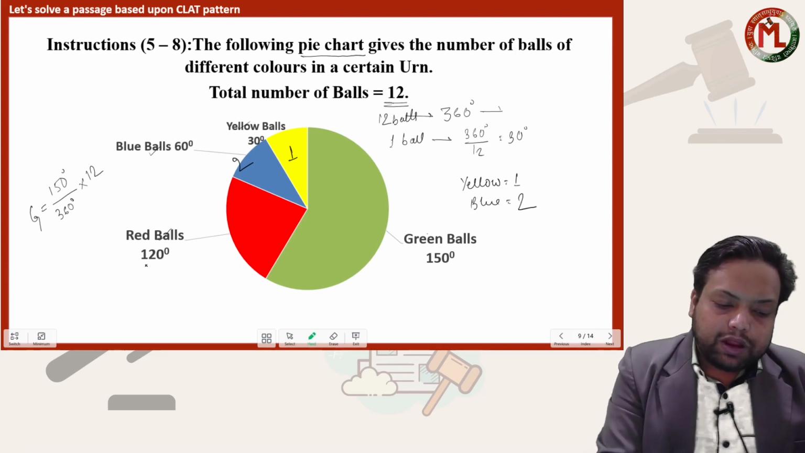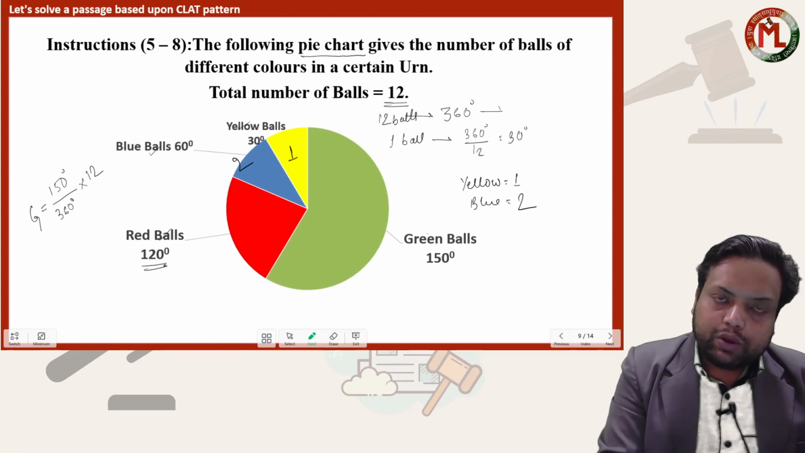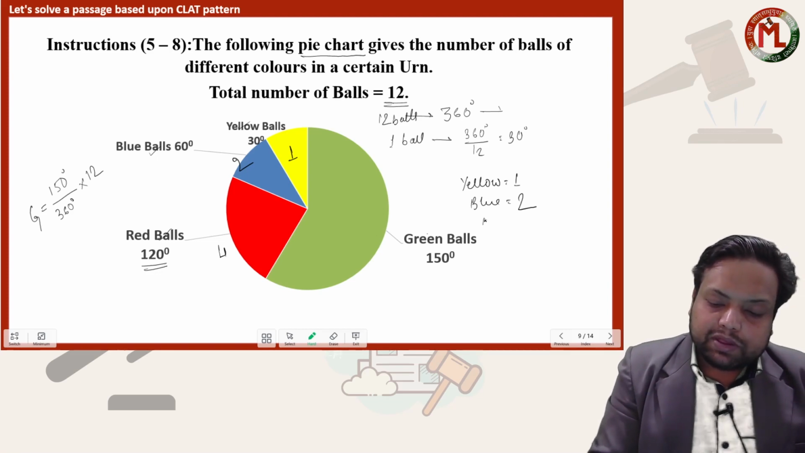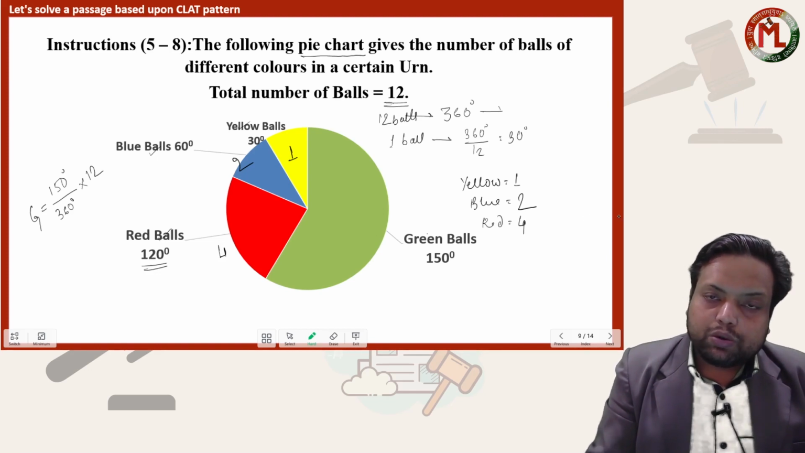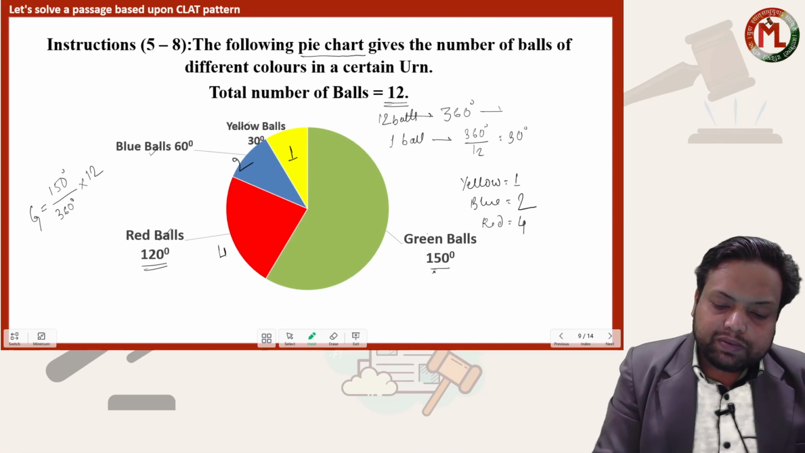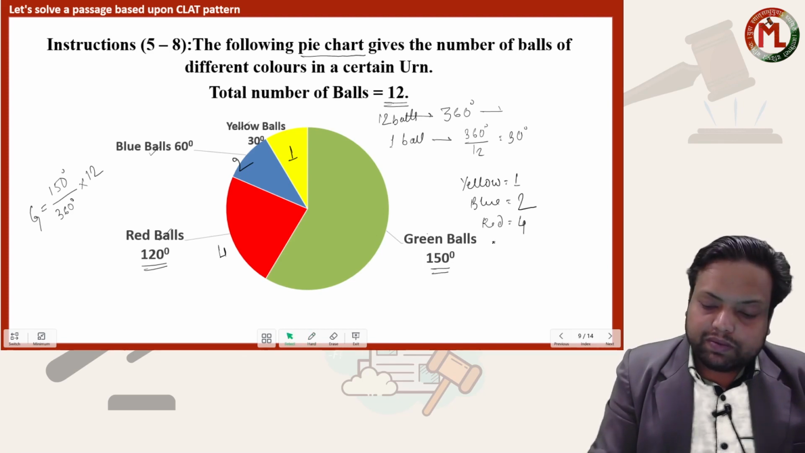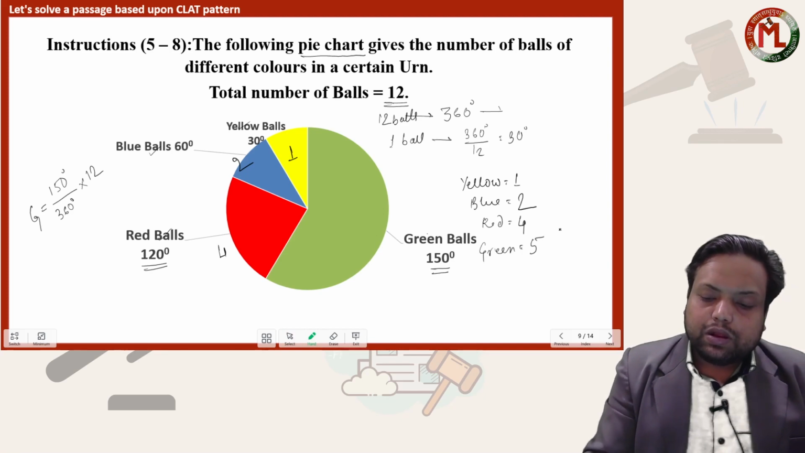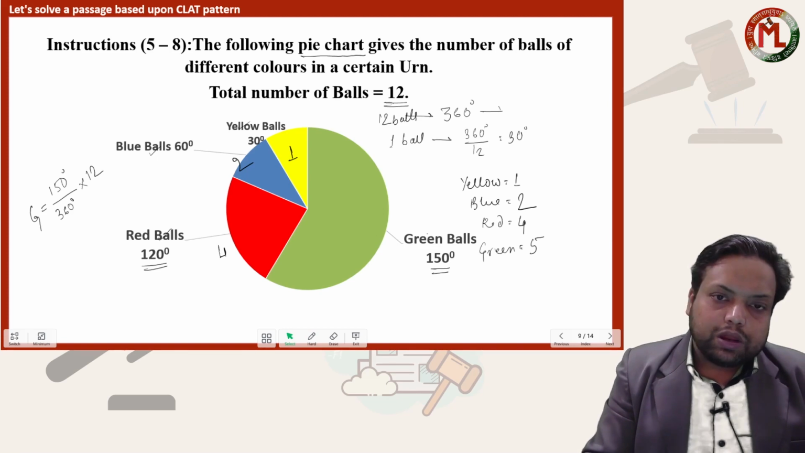Okay. Red balls were 120 degrees. 30 into 4 is 120 degrees, that means there were a total of 4 red balls. And green balls were 150 degrees. 30 into 5 is 150, that means the total number of green balls was 5.